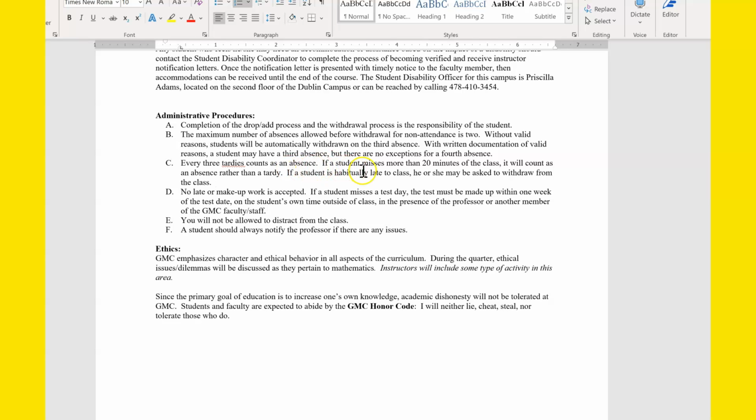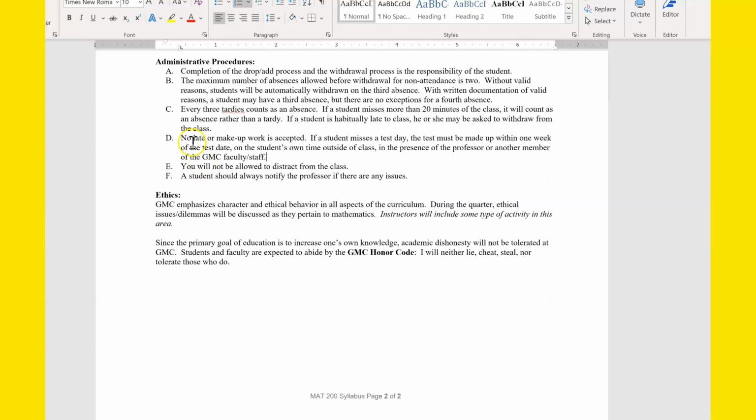Every 3 tardies counts as an absence. If a student misses more than 20 minutes of the class, it will count as an absence rather than a tardy. If a student is habitually late to class, he or she may be asked to withdraw from the class. Now, that obviously also is not relevant to this online format. So, all right, no later makeup work is accepted. Okay, this again is not really relevant to the online format.